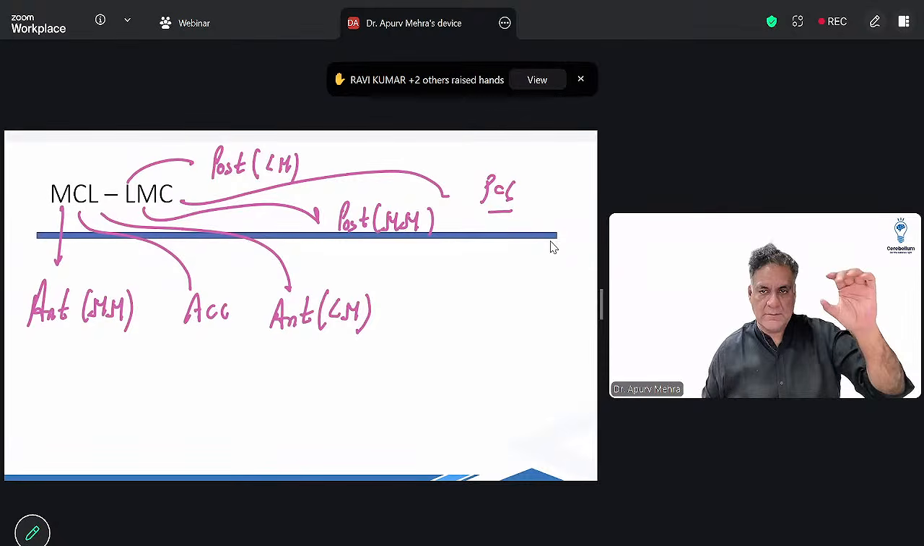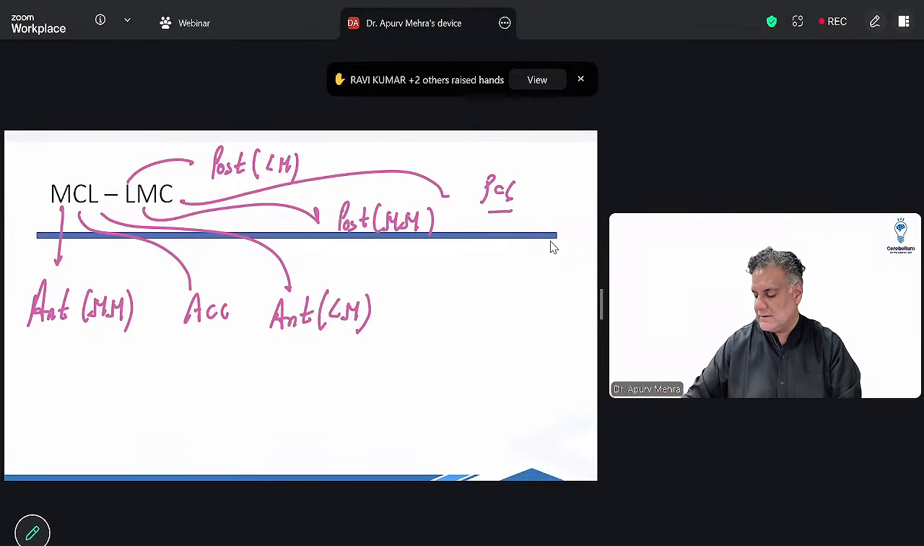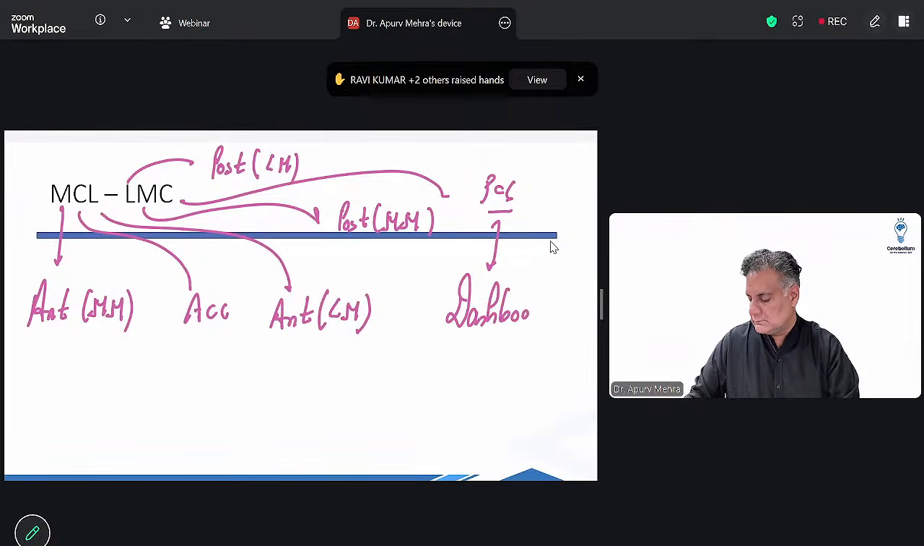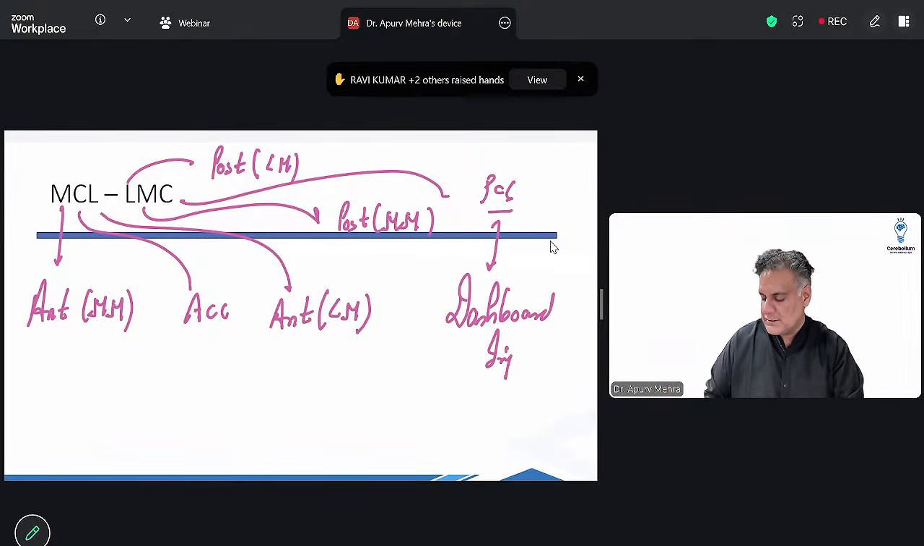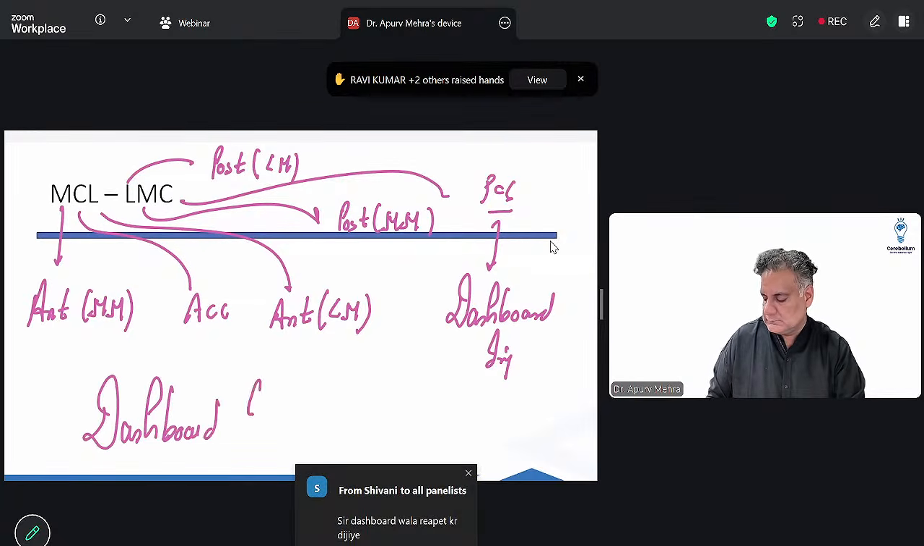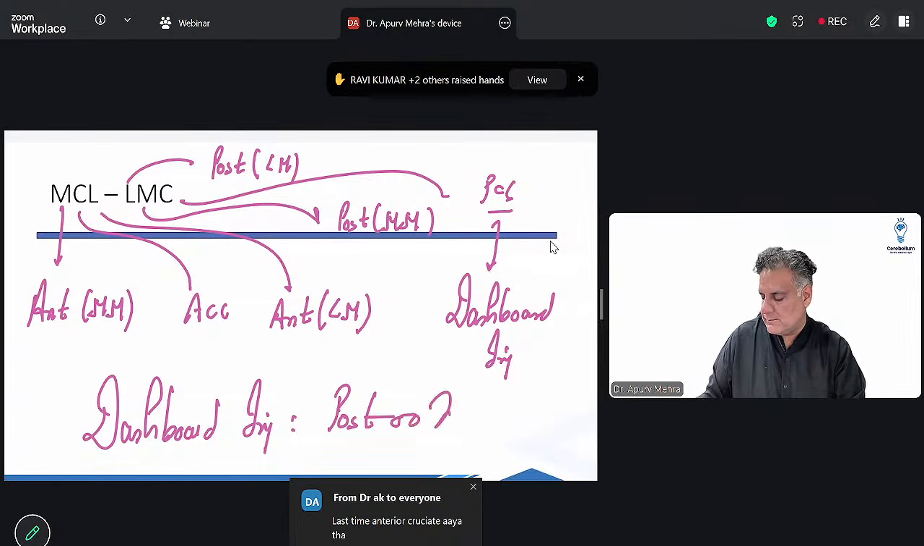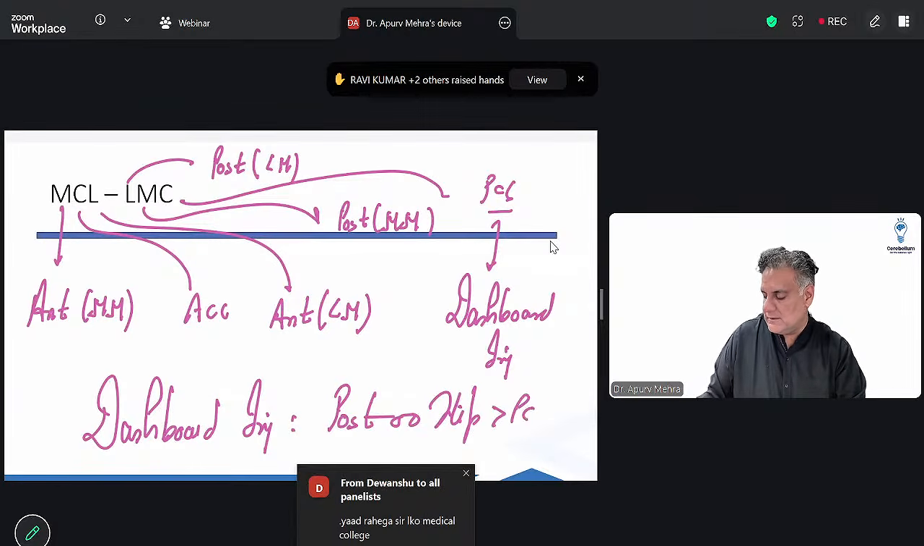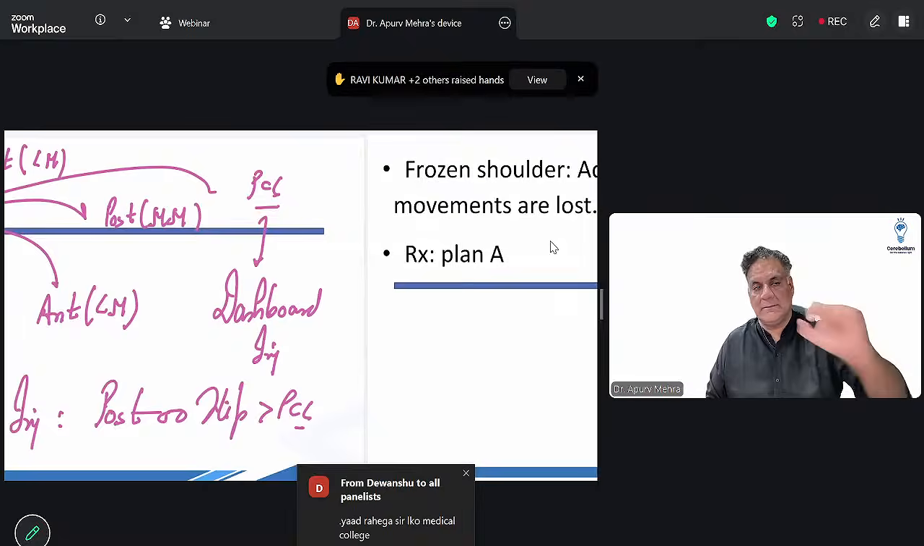तो PCL सबसे पीछे होता है, and that gets damaged in dashboard injuries. But अगर आपसे पूछा जाए dashboard injury होती क्या है, posterior dislocation है more than PCL. ये बात याद रखना, दोनों MCQ आते हैं.